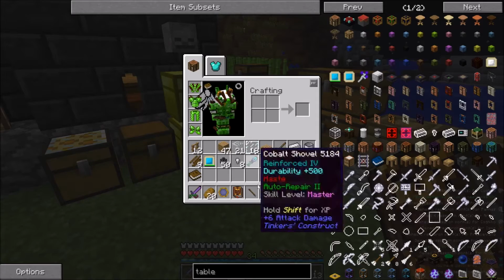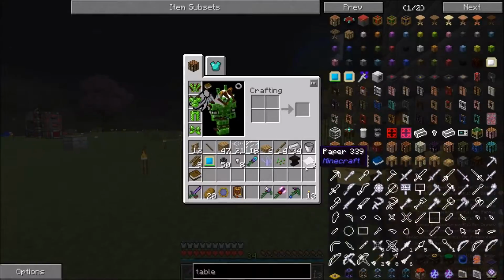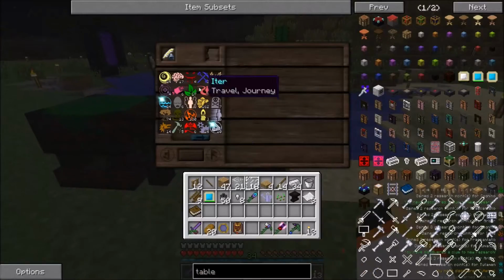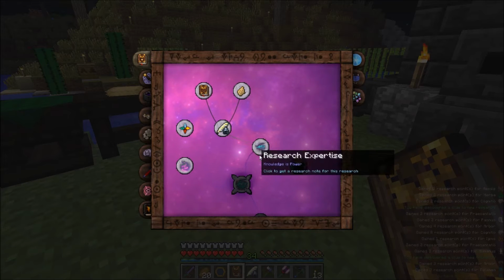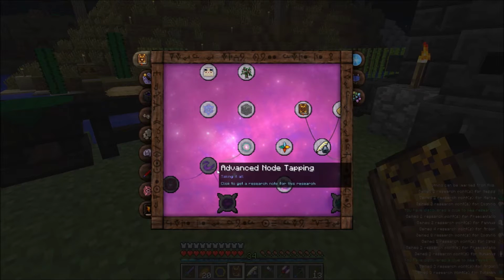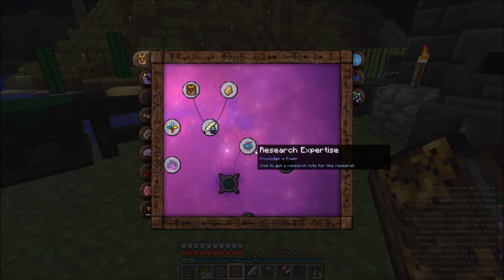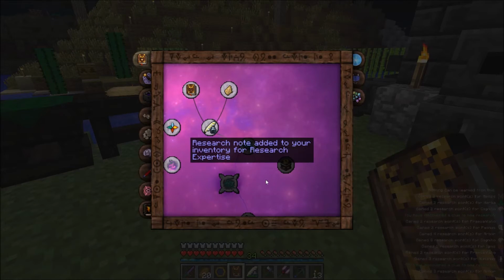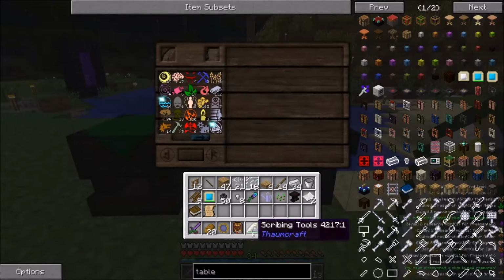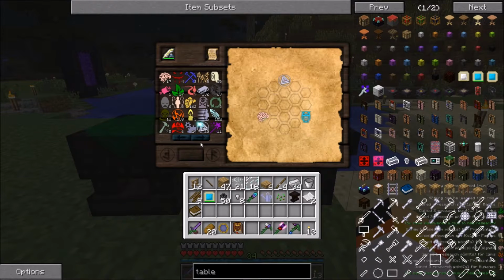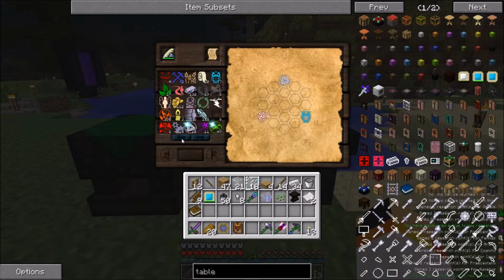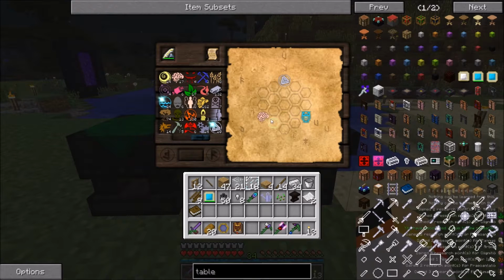But first, the first thing we need to do is, I have some paper in my hand. We actually need to take my scribing tools back, right click the Thaumonomicon, and we're actually going to start doing research. Our first research shall be research expertise. So the first step is we take it, put the scribing tools back, and we put the research note in there. So obviously you can see this huge list of all the things that I have researched, and these three.